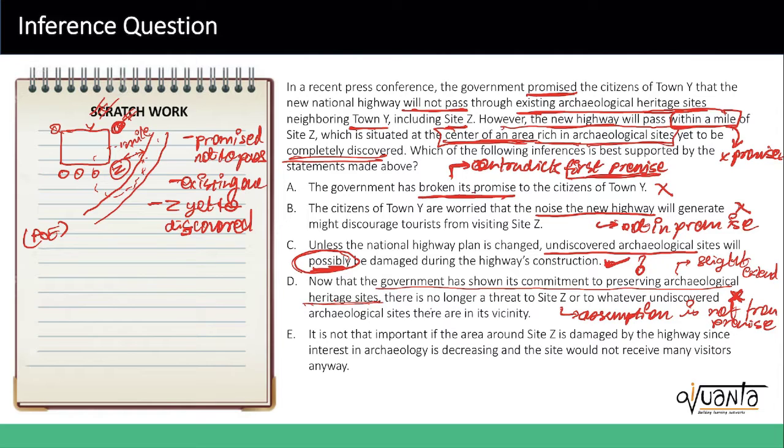Lastly, it is not that important if the area around site Z is damaged by the highway, since the interest in archaeology is decreasing. This is a giant leap from the premise. We have not talked about an increase or decrease in the archaeological interest of the people. It is also not given that people are protecting it or are worried about it because of their feelings towards archaeology.